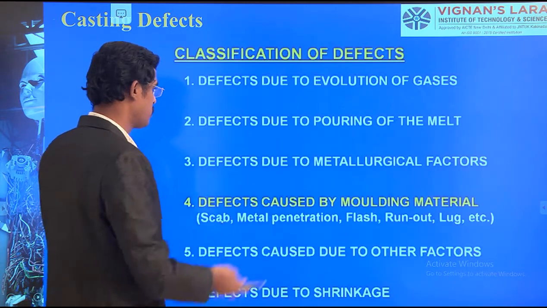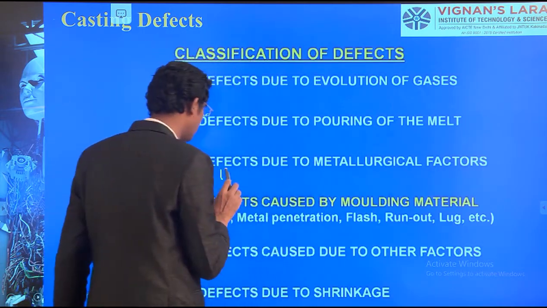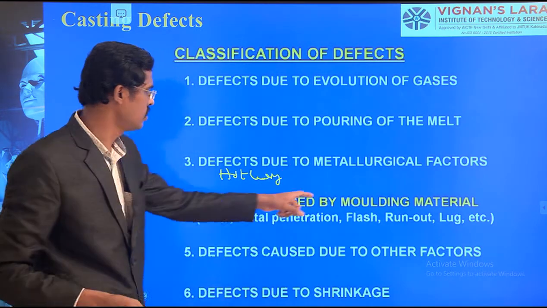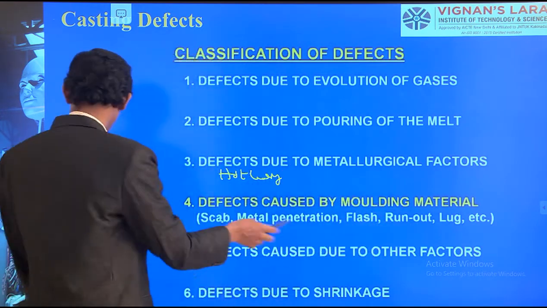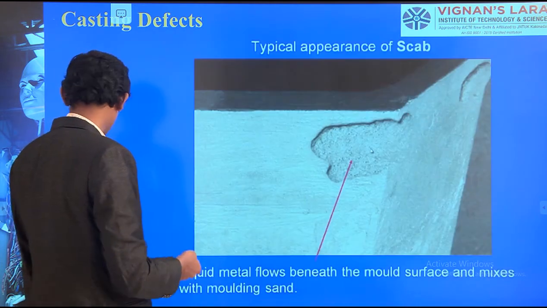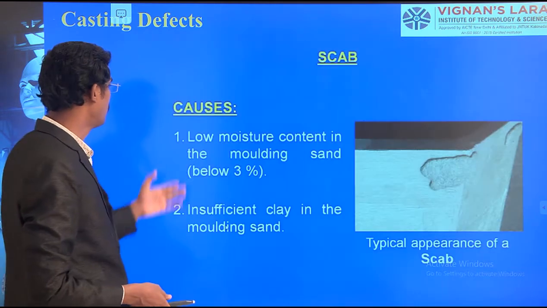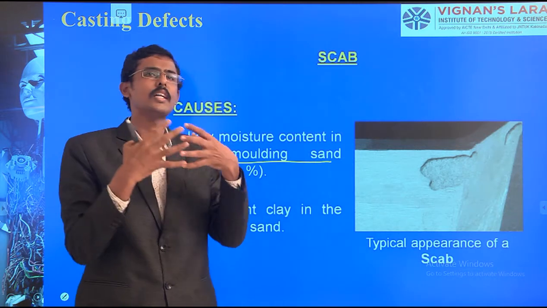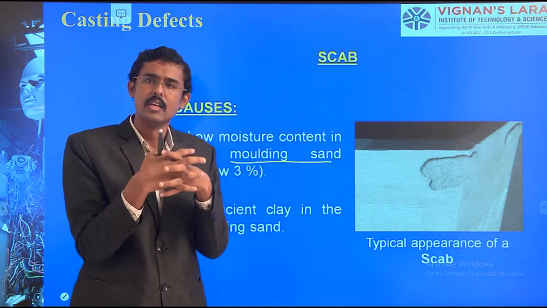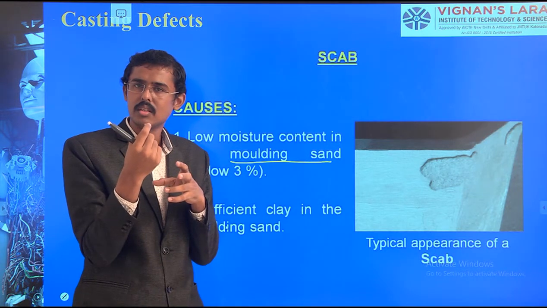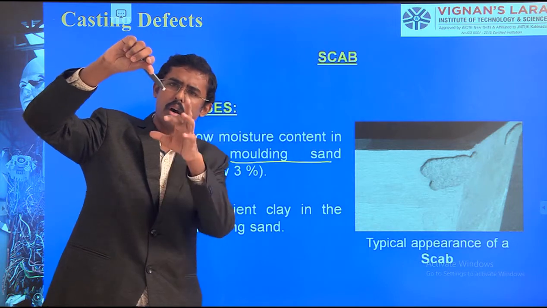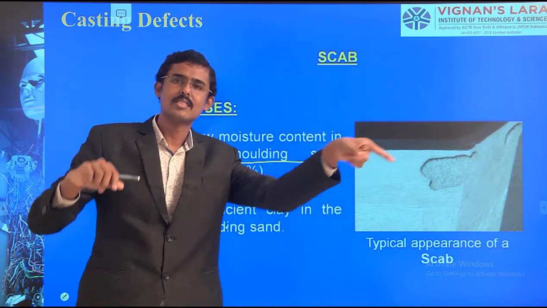So, some of the examples. Metallurgical defects, hot tearing, we have seen here. Next, defects caused due to molding material. One by one we have to see, there are more. The first one, scab. That is caused by low moisture content in the molding sand. The molding sand is not properly compacted, so there is a gap in the sand, and the poured molten metal also flows through the sand gaps.